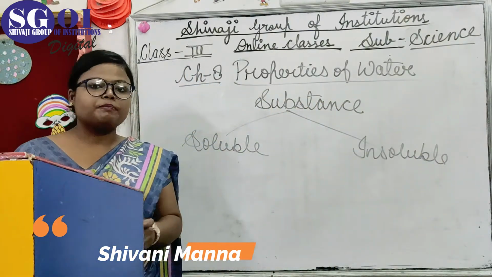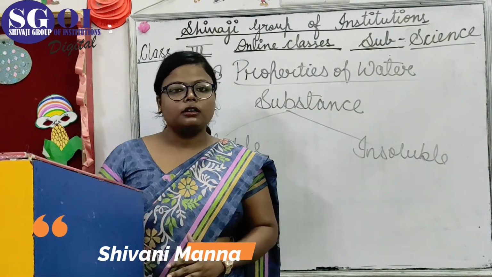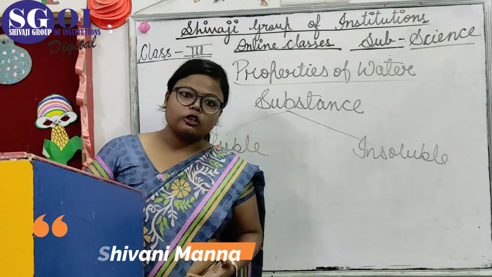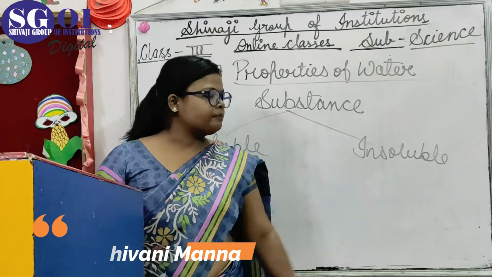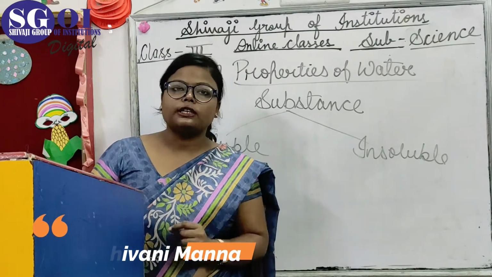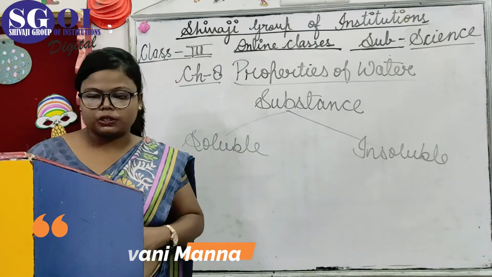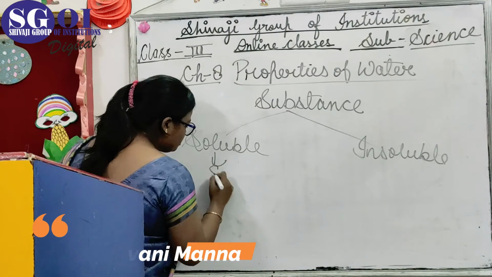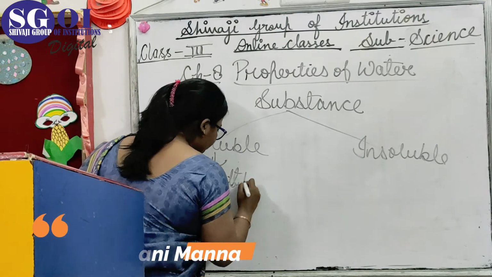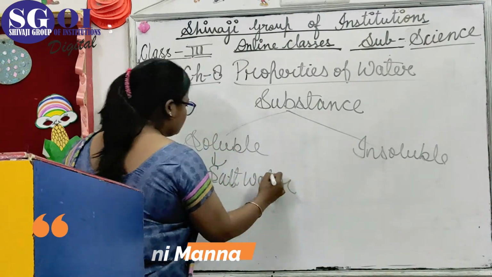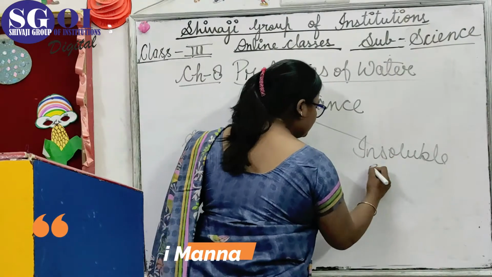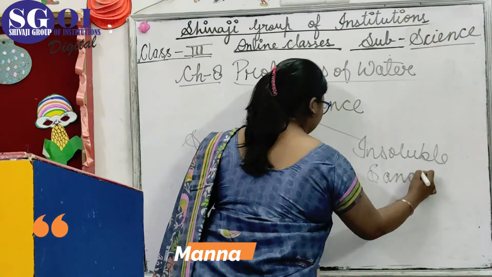Soluble means the substance that easily dissolves in a liquid. Insoluble substance means the substance that doesn't dissolve properly in a liquid. Like salt water, sugar water are soluble, and sand water is insoluble.